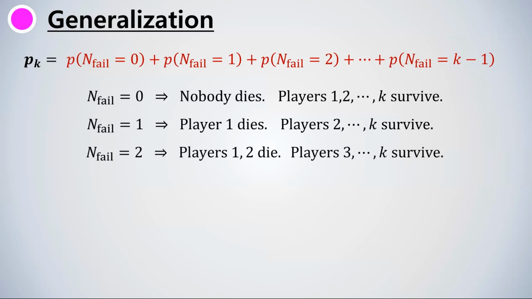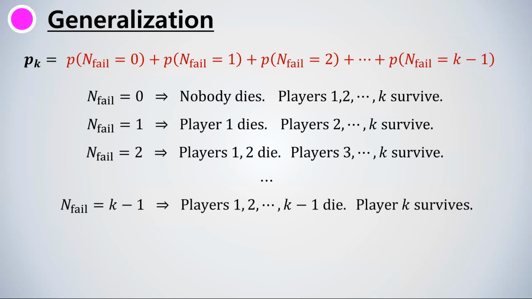And the number of fails being 2 means that players 1 and 2 fail and die, and the rest of the players survive, and so on. Finally, the number of fails being K-1 means that all the players ahead of player K fail once and they all die, and only player K survives by guessing the rest of them correctly.